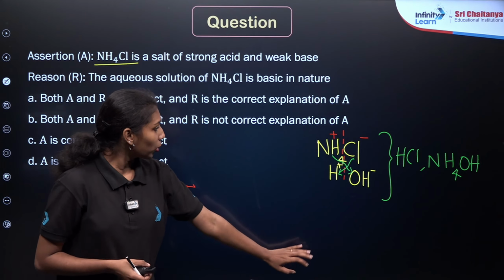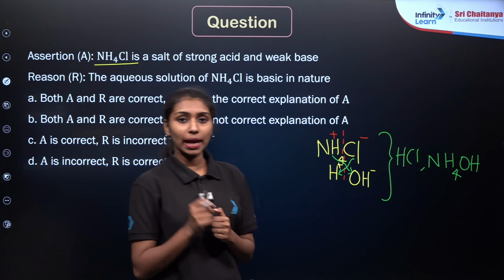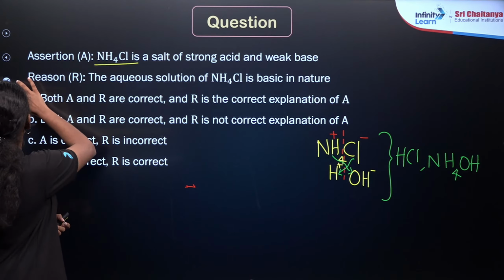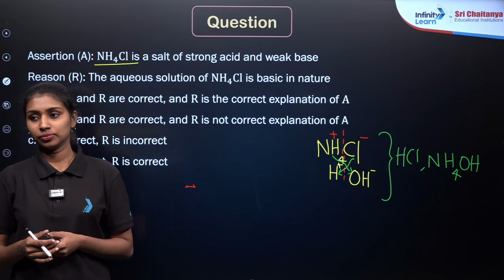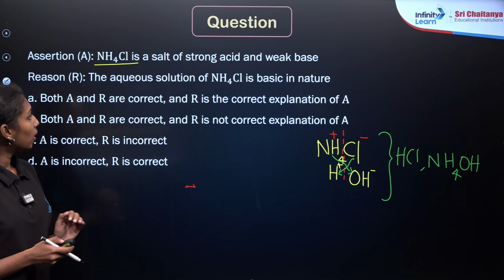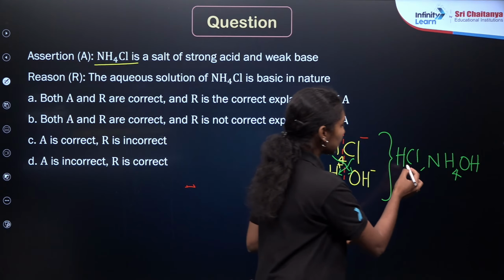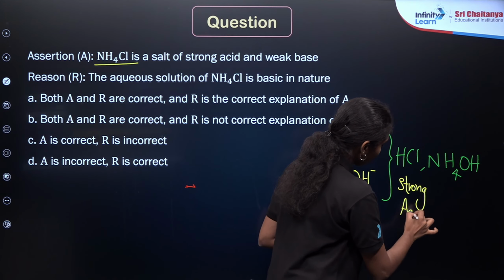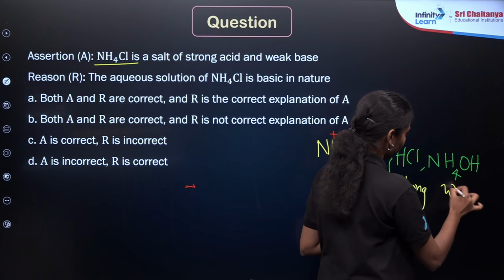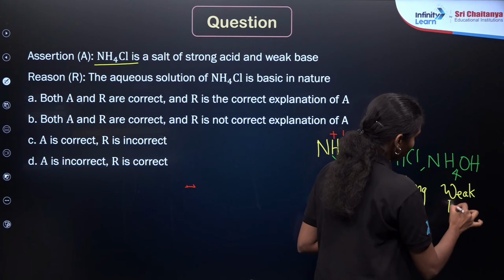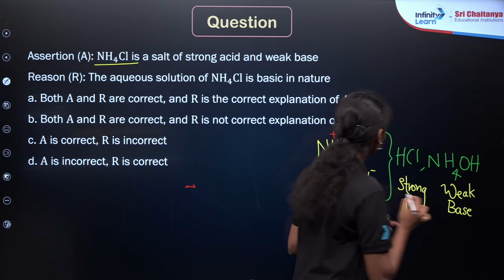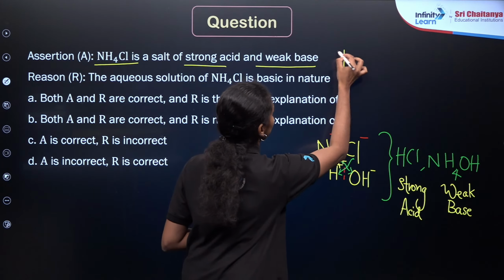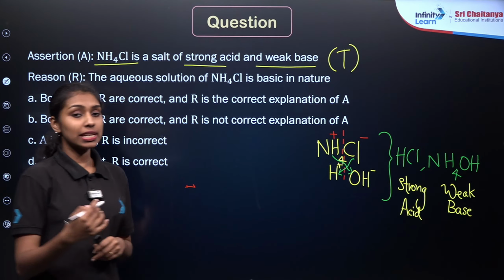So is the method clear to everyone? How to find out the parent acid as well as the parent base for the salt. Here, as we already know, hydrochloric acid is a strong acid and NH4OH is a weak base, right? So our first assertion is true. The assertion is correct because ammonium chloride is a salt of strong acid and weak base. This is a true statement. Then what about the second statement? I mean the reason given here.